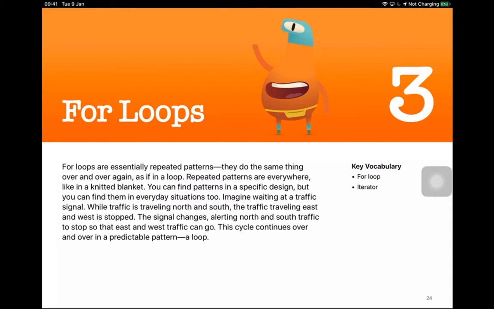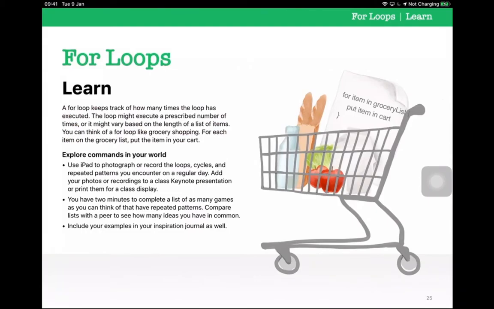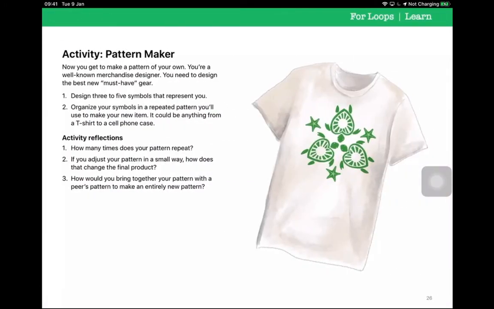So for loops are one of my favorite things about programming, because I've talked about how as programmers we're kind of lazy. For loops are an excellent example of that. The computer, we can tell the iPad to do something over and over again, thousands of times, and it won't get bored because it'll just execute the code that we've given to it. If you tell me to do something thousands of times, there's a good chance I'm going to get bored doing it, and I'm sure you're the same way. So it's really handy to be able to write these for loops and write a few lines of code and have the computer go off and do amazing things with it.